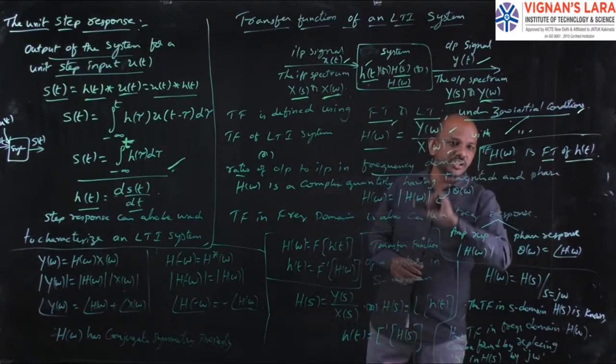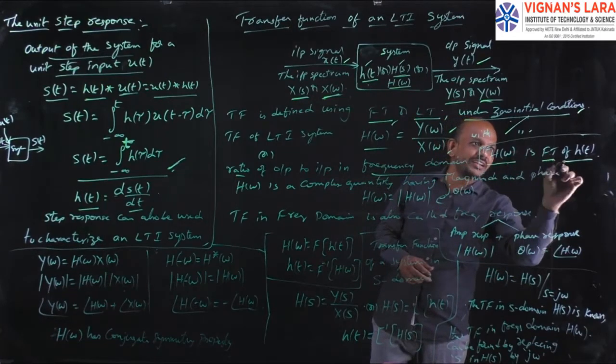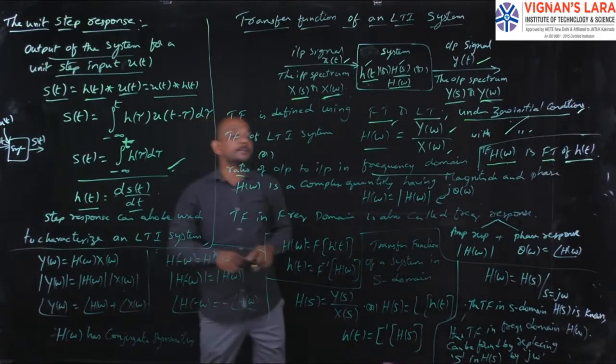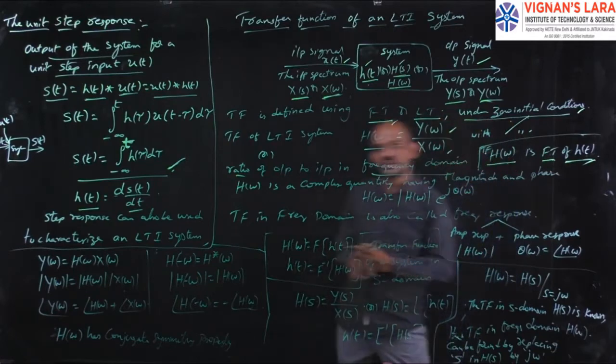The transfer function H of omega is the Fourier transform of the impulse response, not impulse function, impulse response h of t.